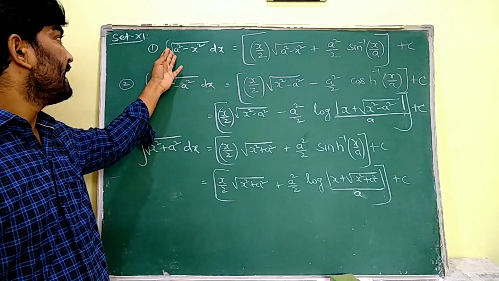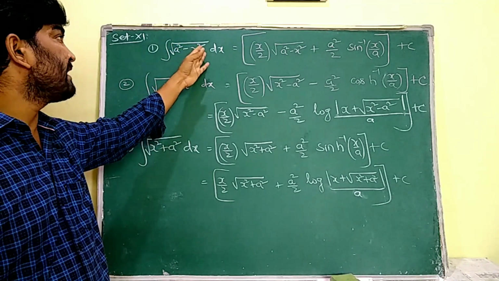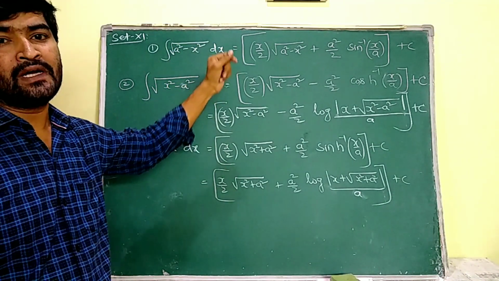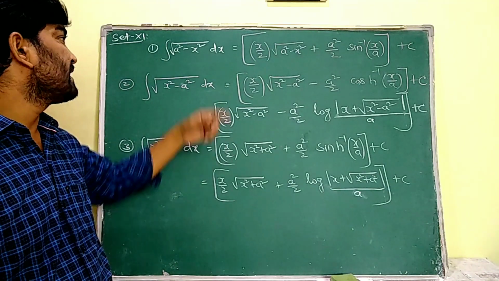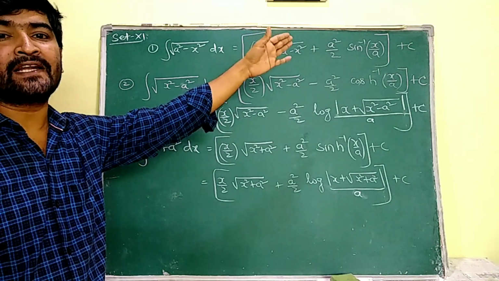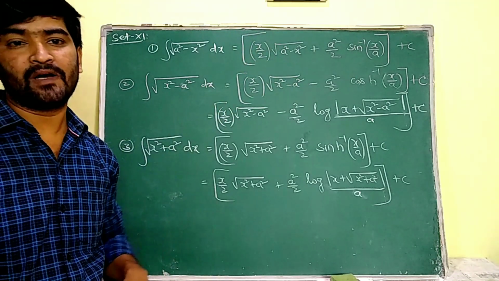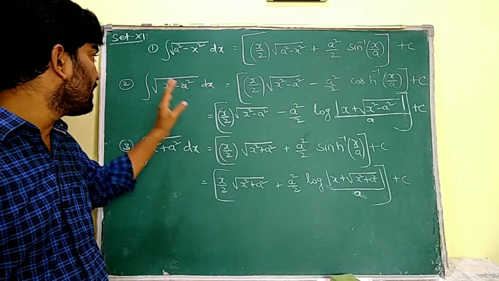11th set, integral root over a square minus x square dx is equal to x by 2 into root over a square minus x square plus a square by 2 into sin inverse x by a plus c. It's a very important formula.